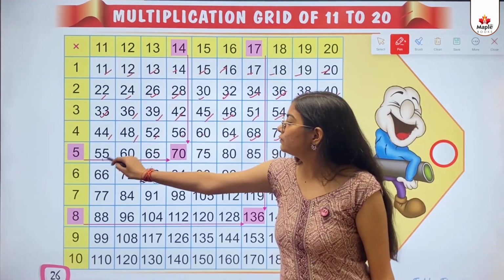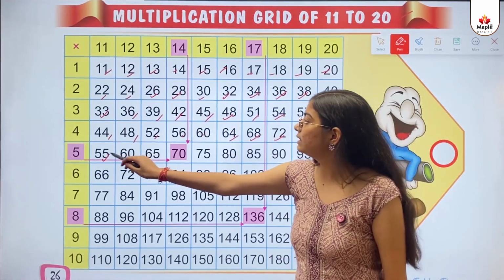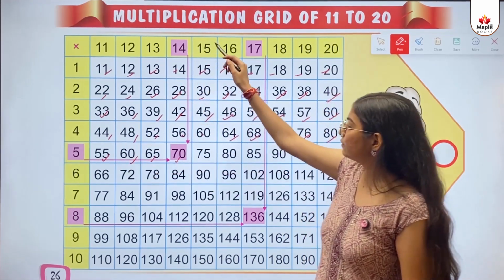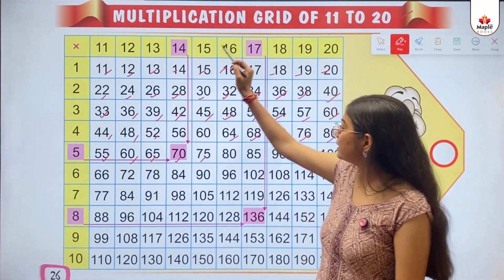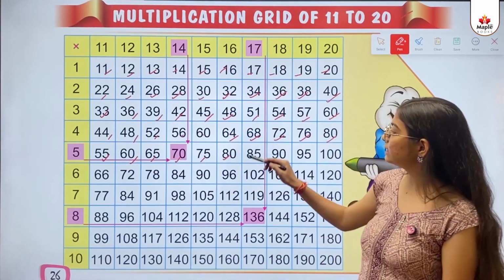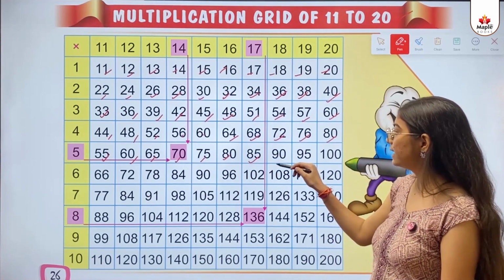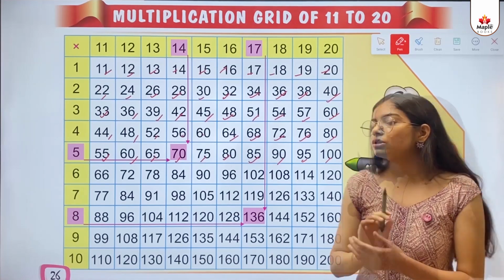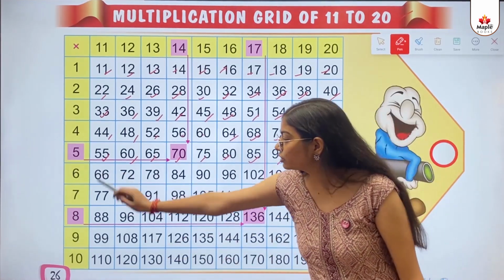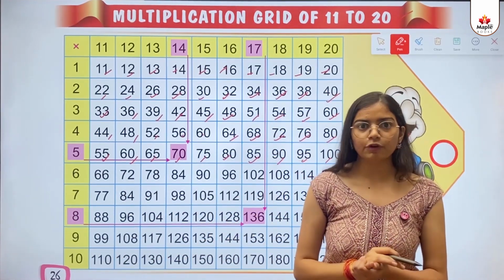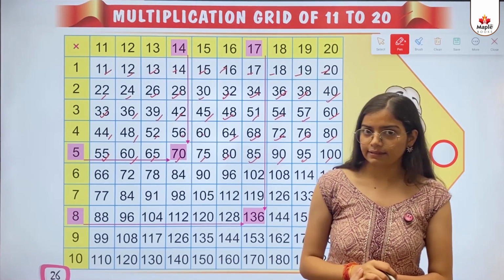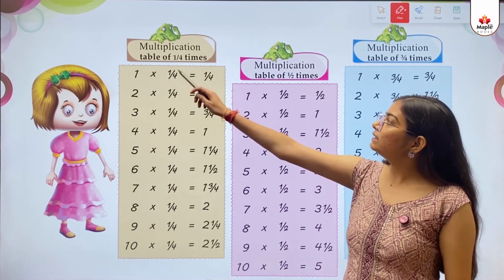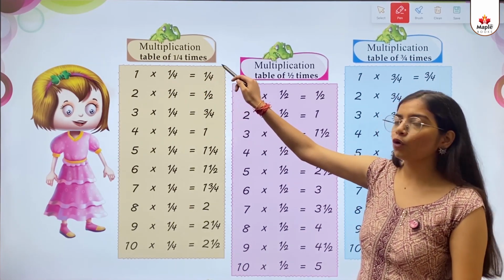5 multiply 11 is 55. 5 multiply 12 is 60. 5 multiply 13 is 65. 5 multiply 14 is 70. 5 multiply 15 is 75. 5 multiply 16 is 80. 5 multiply 17 is 85. 5 multiply 18 is 90. 5 multiply 19 is 95. 5 multiply 20 is 100. So kids, the remaining ones from 6 to 10 you can do with the help of your parents and verify the answers. Okay kids? So kids, the next concept is multiplication table of 1 by 4 times.